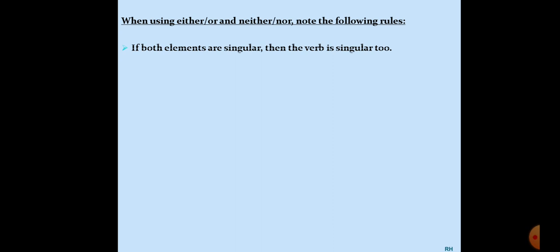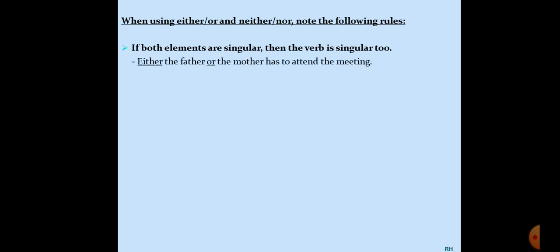Let's look at the other slide which talks about the rules. What are the rules now? When using either-or and neither-nor, note the following rules. For example, if both elements, meaning both the choices, are in a singular form, then the verb which is used is also singular. How? Let's look at the example.